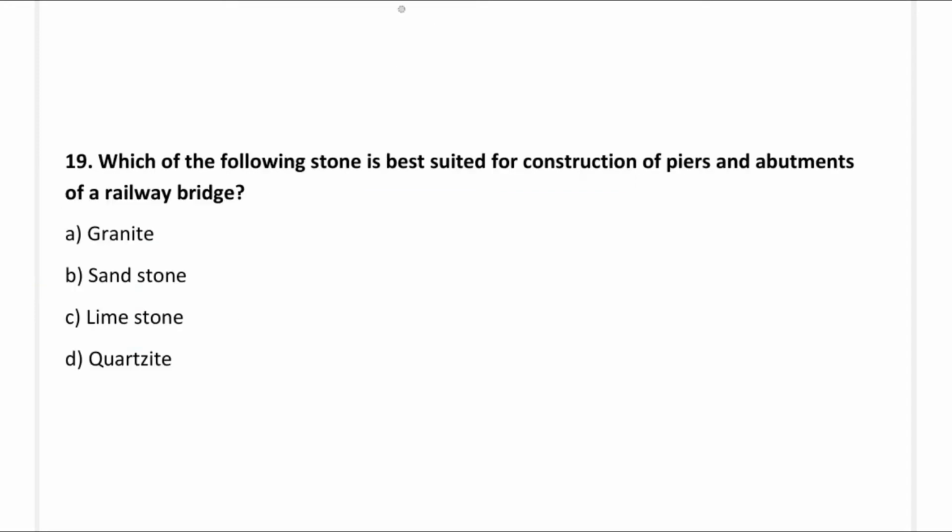So next question, which of the following stones is best suited for construction of piers and abutments of the railway bridge? Option A, granite. Option B, sandstone. Option C, limestone. Option D, quartzite. So the correct answer is option D, quartzite.